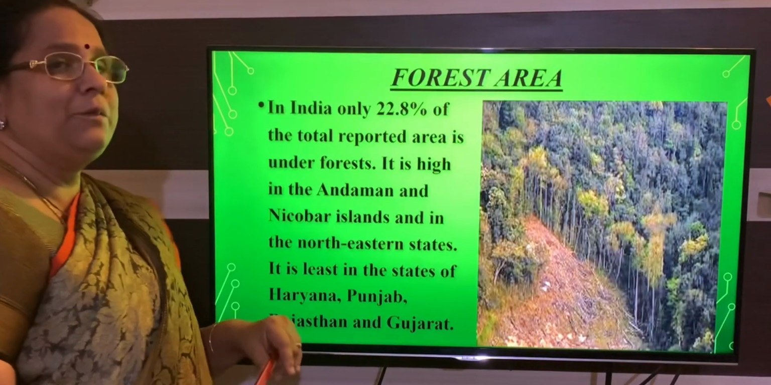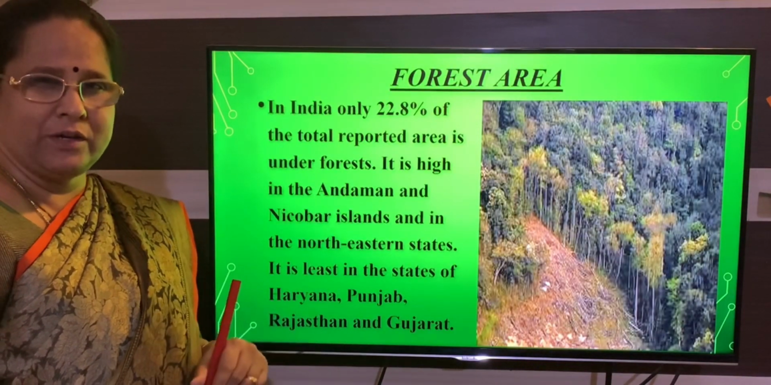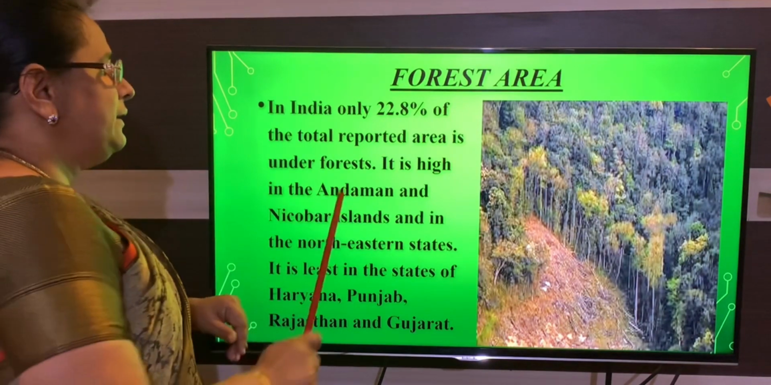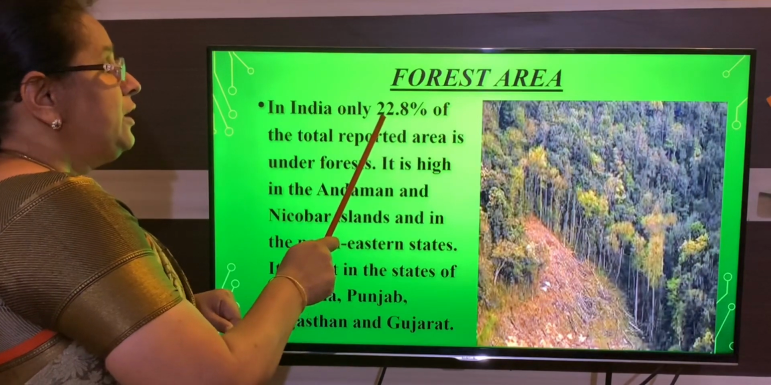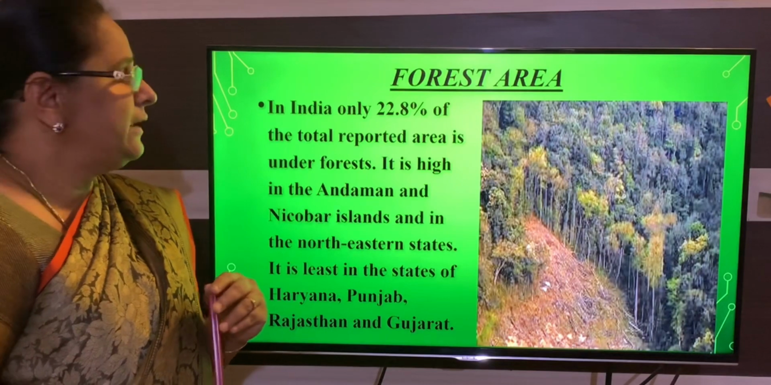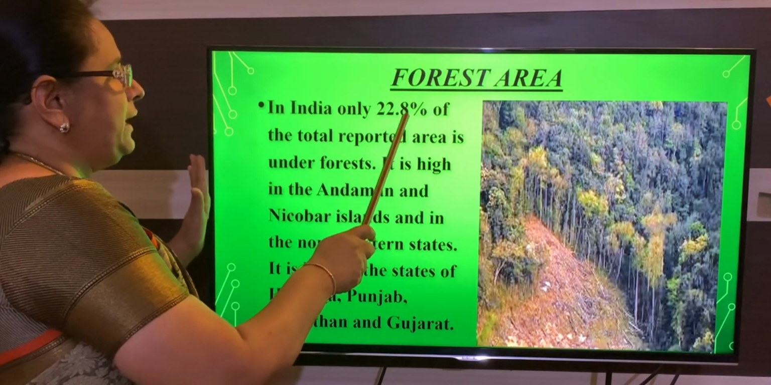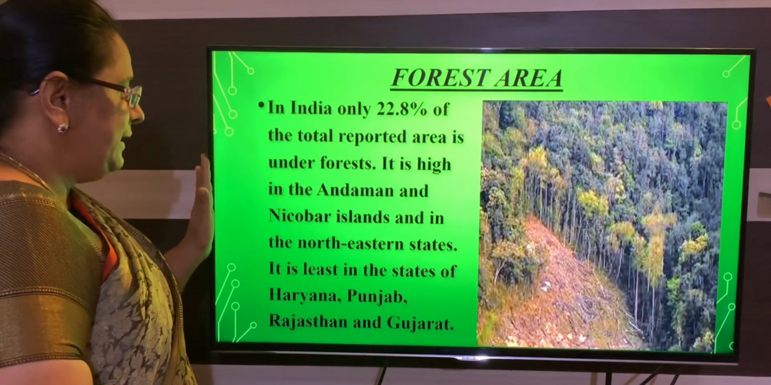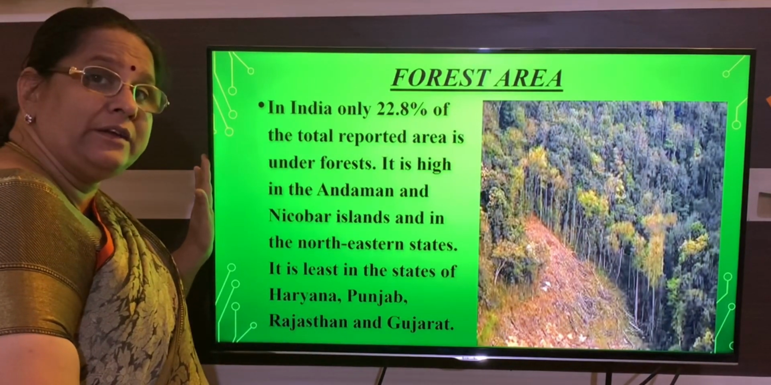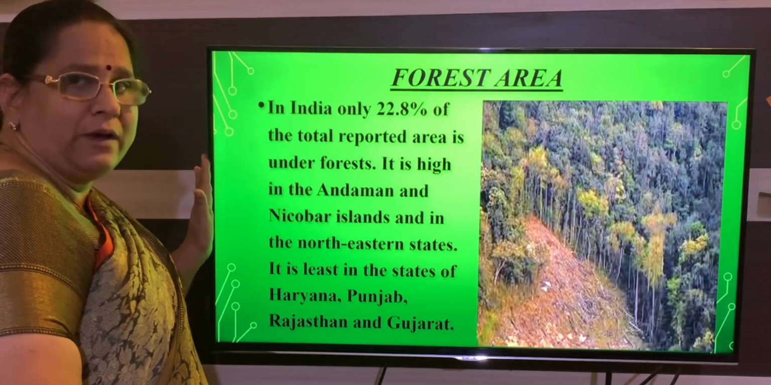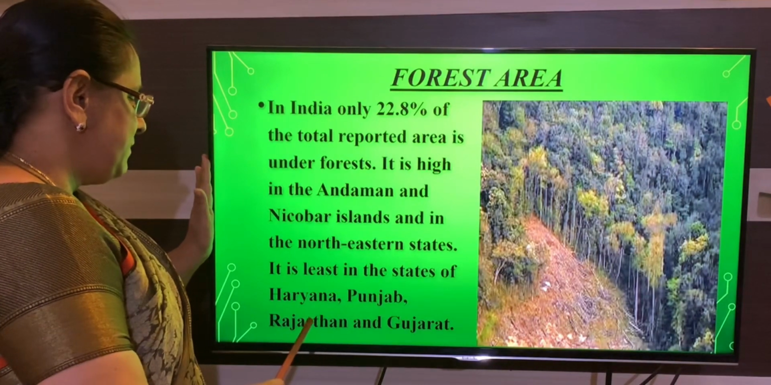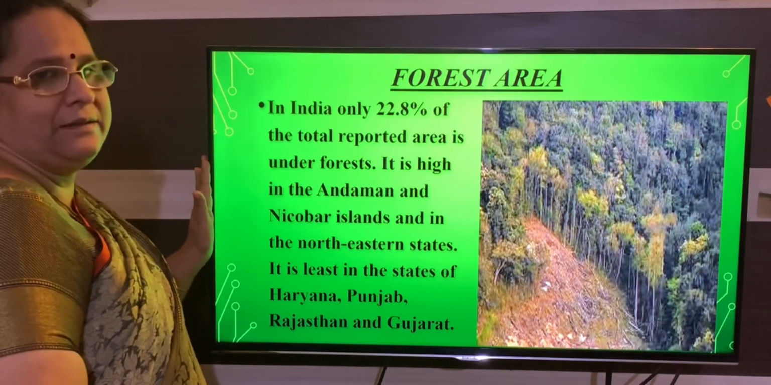The next we will learn about forest area. All of you know what is a forest area. So if you see forest area in India, the land used for forest area is only 22.8%. How much percentage is there for the forest area? 22.8%. And the highest is Andaman and Nicobar Island, which is located on the Bay of Bengal. And the least is Haryana, Punjab, Rajasthan and Gujarat.